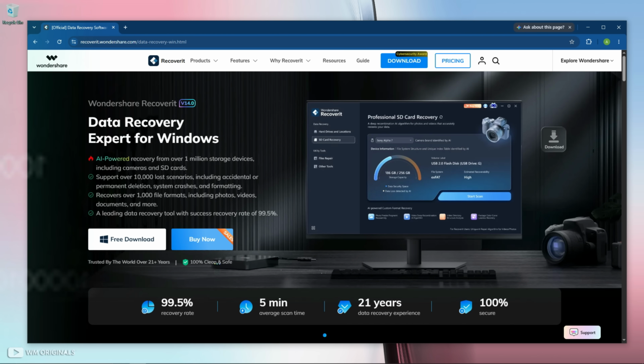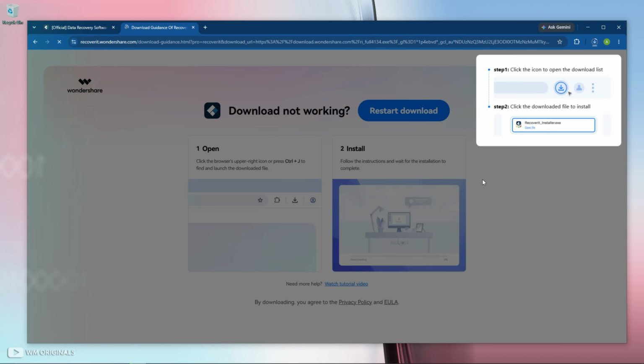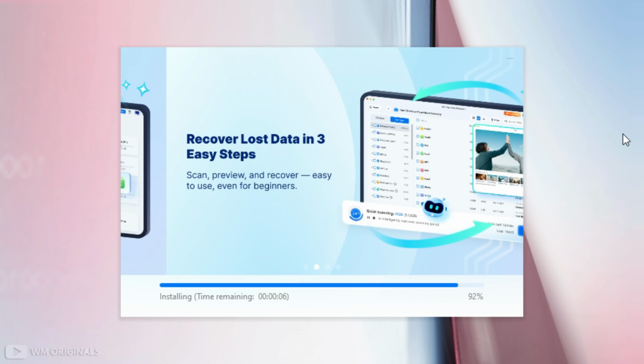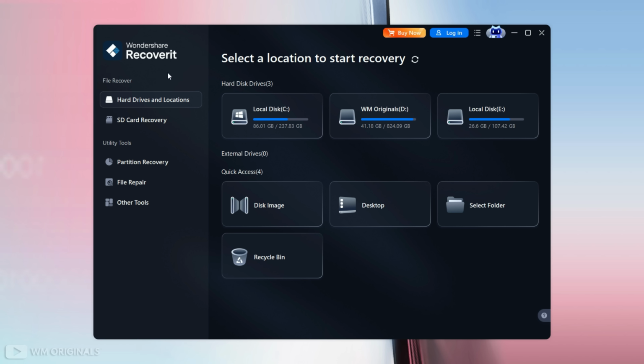And for that, simply follow the links in the description and pinned comment to visit the Wondershare Recoverit official website. Now click free download. It starts downloading, and once the Wondershare Recoverit download completes, click on it to start the installation process. Follow the steps to complete installation, and once done, here we have Wondershare Recoverit with all its features and